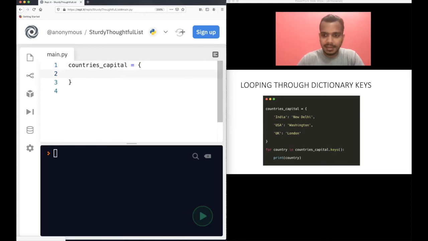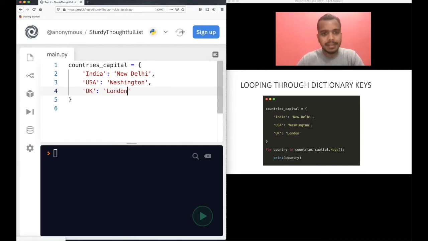Okay, just India, and then you have New Delhi. Okay, you can fast forward it if you do not like the typing here. USA, sorry if I type it slow. USA, okay, Washington. We are doing comma, and next one is UK, and we have Melbourne. Okay. I will try to iterate over.